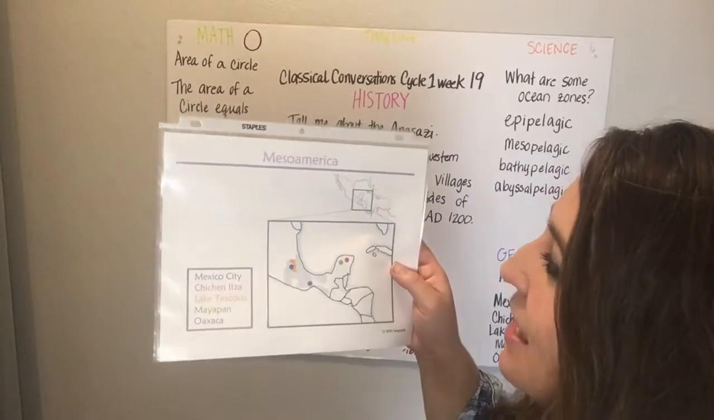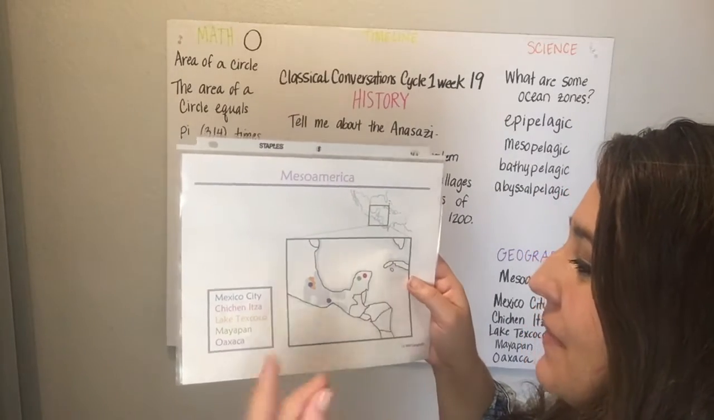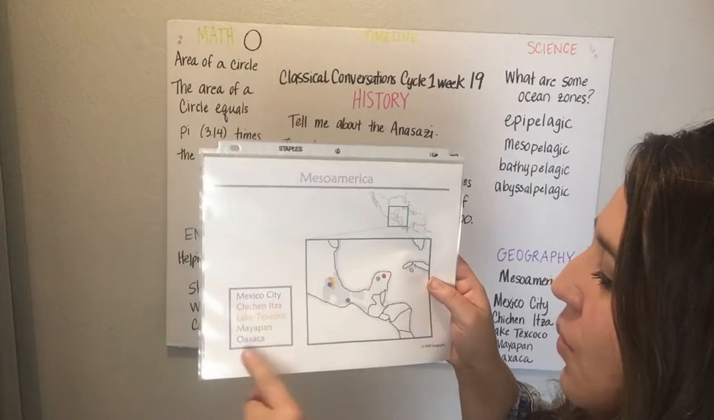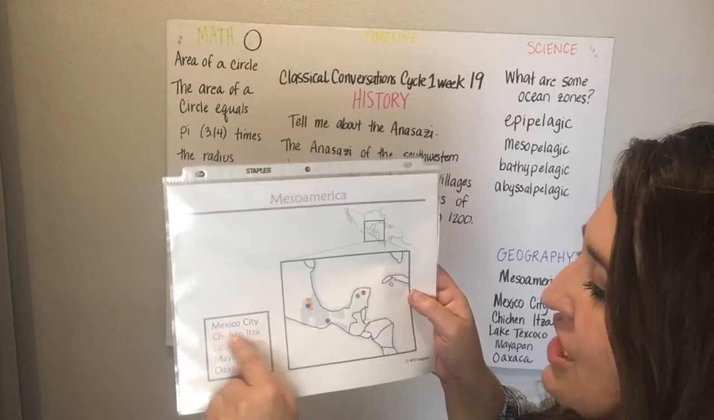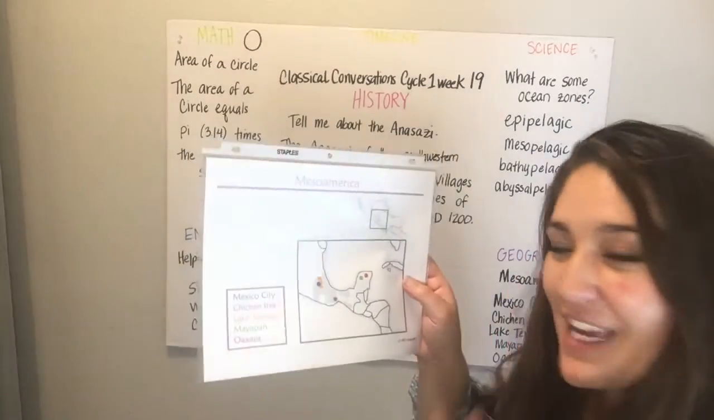Here we go. Some places in Mesoamerica. Lake Texcoco, Mexico City, Oaxaca, and Mayapan. Chichen Itza, pizza, Mesoamerica. 2 more times.